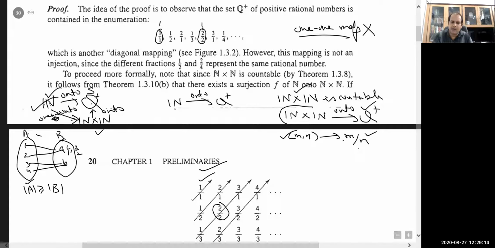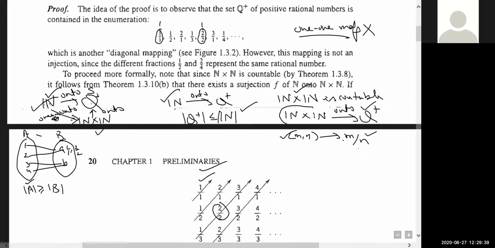So once you are able to show that this map is onto, it means the cardinality of Q plus is less than or equal to the cardinality of the set of natural numbers, which is aleph naught. So either Q plus is finite or countably infinite, but we know that Q plus is an infinite set, so it is going to be countably infinite. Is it clear?